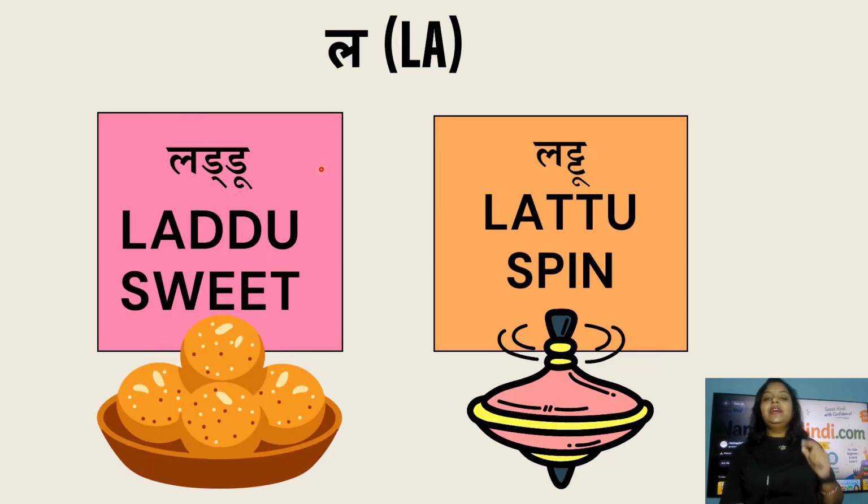Next consonant is la, and the words starting from la are laddu, that means sweet, and lattu, that means spinning top. They are pronounced somewhat very similar, but the difference lies in that here is the consonant da, and here we are using consonant ta. So they are laddu, that is sweet, and lattu, that is spinning top.